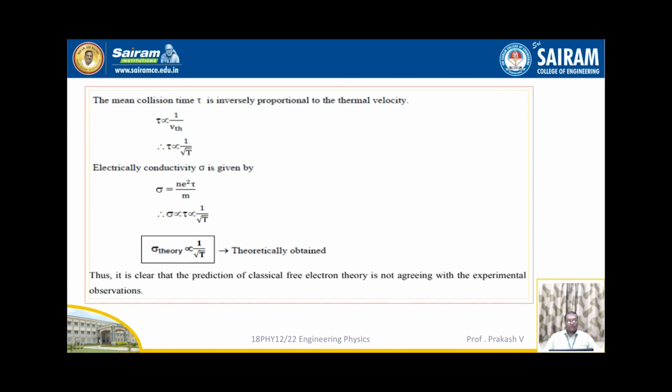Therefore, sigma is proportional to tau, and it is proportional to 1 by square root of T. So we can write sigma theory is proportional to 1 by root T. This is the theoretically obtained value. Thus it is clear that the prediction of classical free electron theory does not agree with the experimental observations.